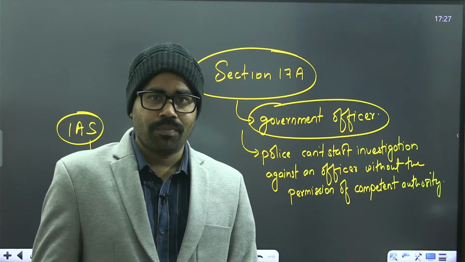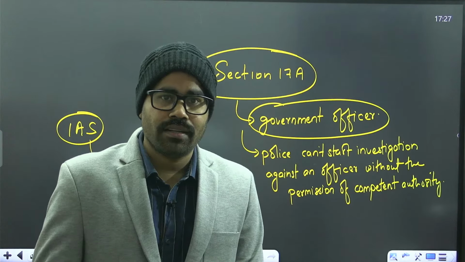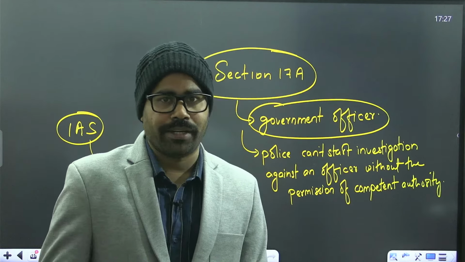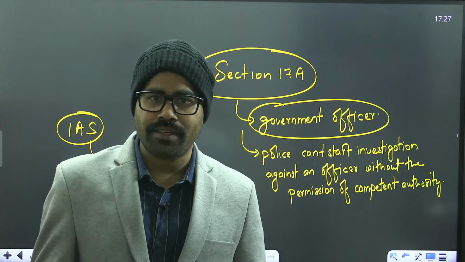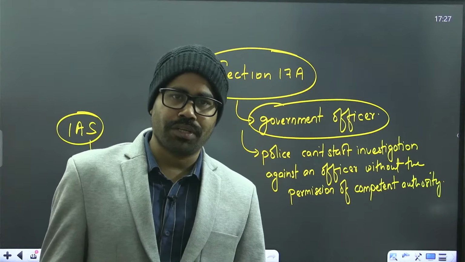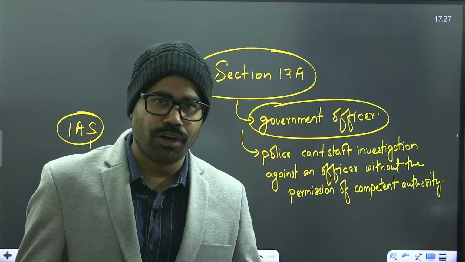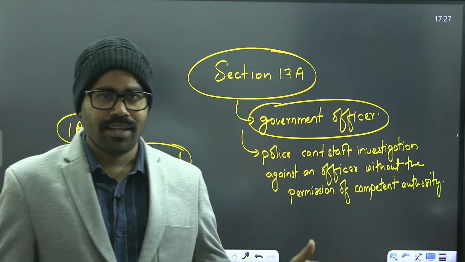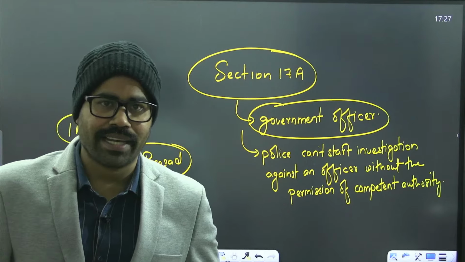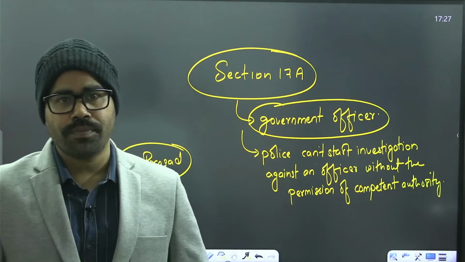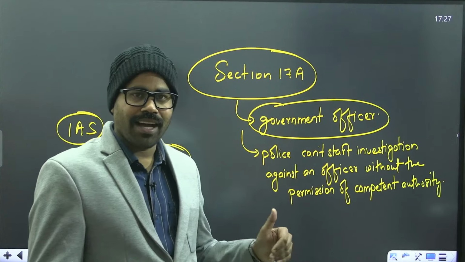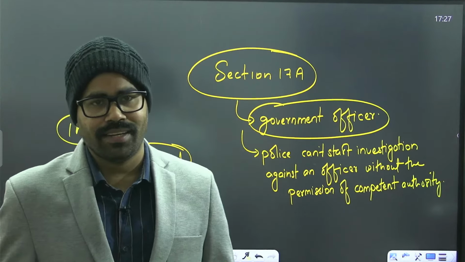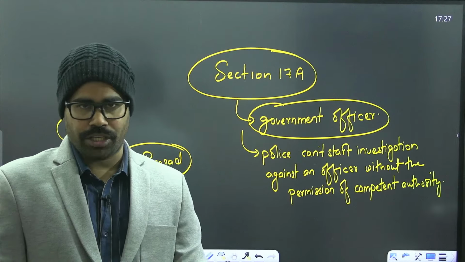Why? Because IAS officers are recruited by the union government. In the case of an SDM, it will be the state government. Without the permission of the state government, the police cannot frame a case against any SDM either. So, police cannot investigate a case against an officer without permission.